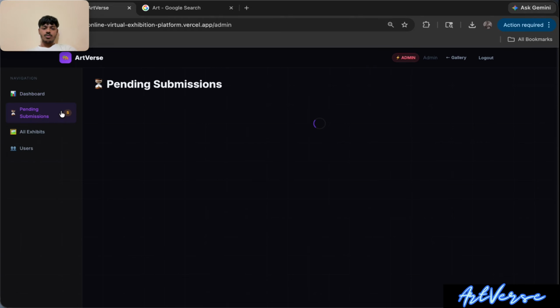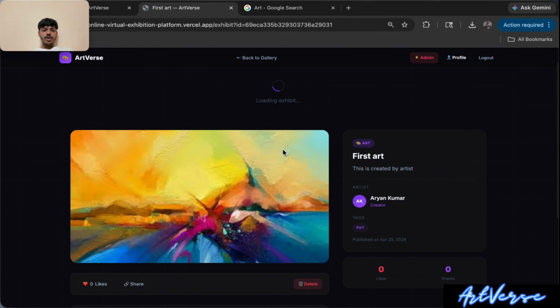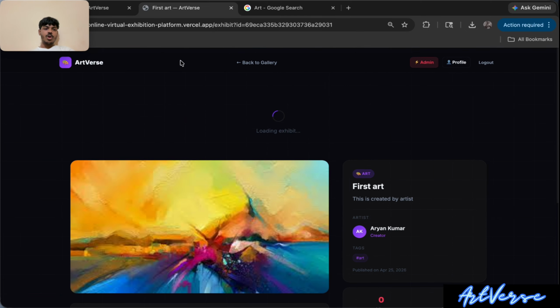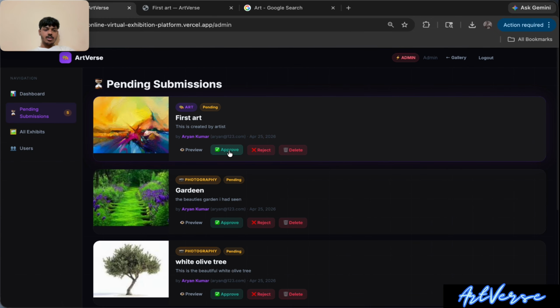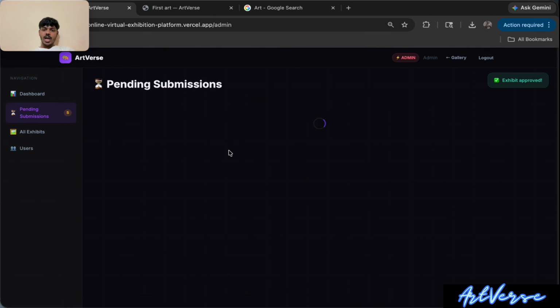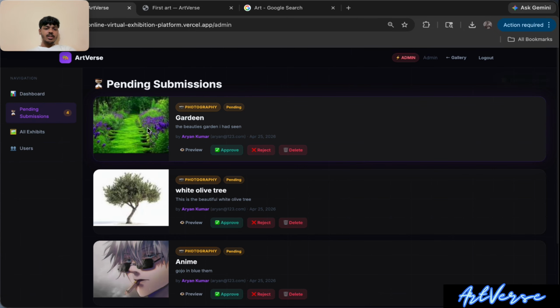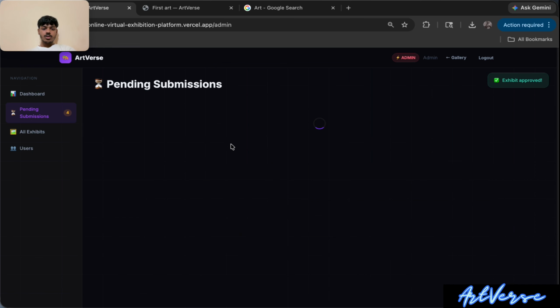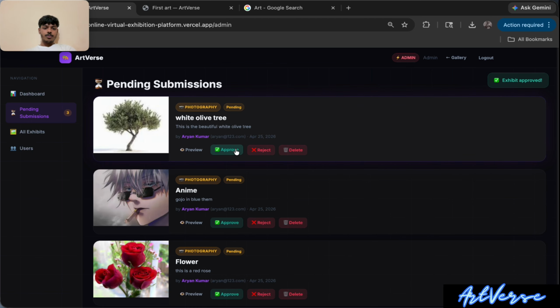Now see this. When you click on preview, you can see all the details: title, bio and creator name. Okay, if all things are okay, then you have to approve this. Okay, the exhibition is approved. And I think this is also good. This does not violate our rules, is not illegal for the government, and does not give a bad impression to the child. Then I will approve this also, and I am going to approve this also.